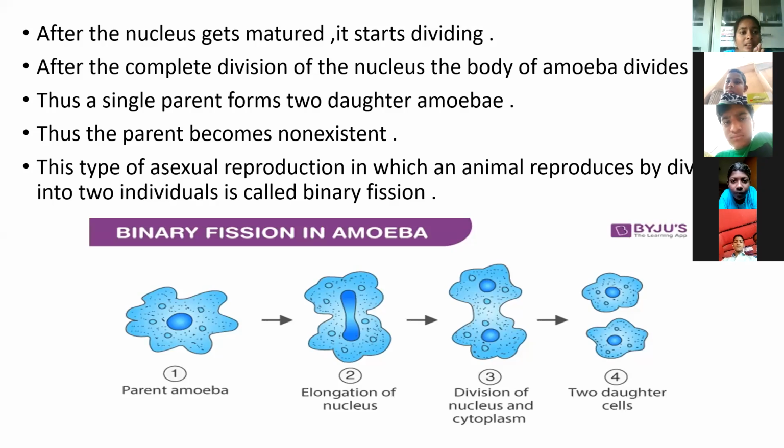That means they do not involve gametes. Only the parent organism is divided into new individuals. That is the mode of asexual reproduction. In hydra, that is the budding process, and binary fission is seen in amoeba.